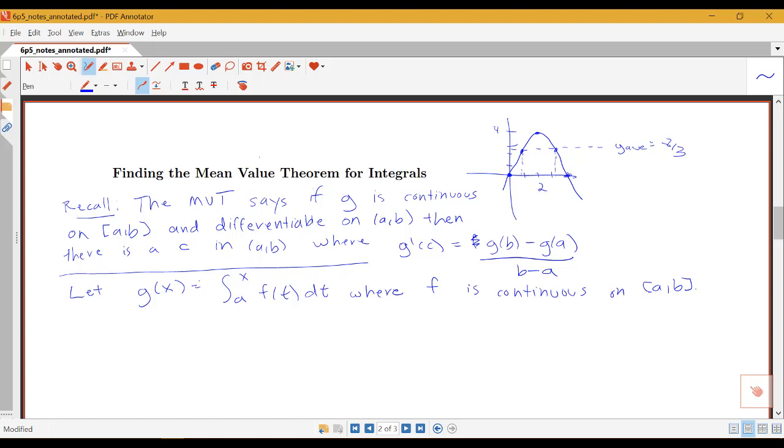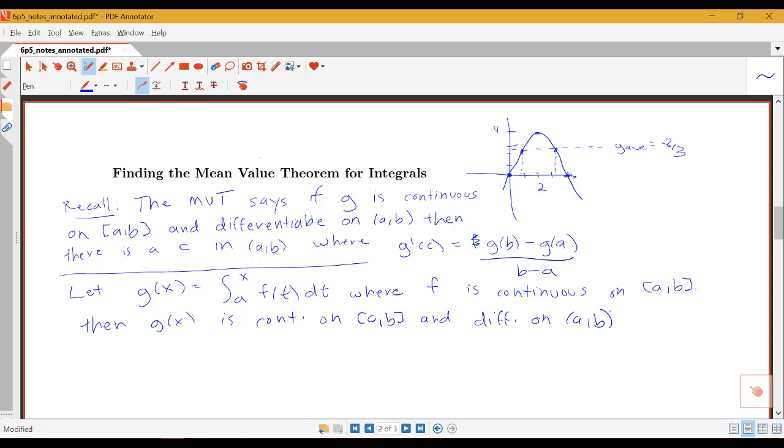So if f is a continuous function, then g, this g equal to this integral, is also continuous and differentiable. And that's a fact that we learned back with the fundamental theorem of calculus. So then our function g is continuous on our interval [a, b] and differentiable on the open interval (a, b).